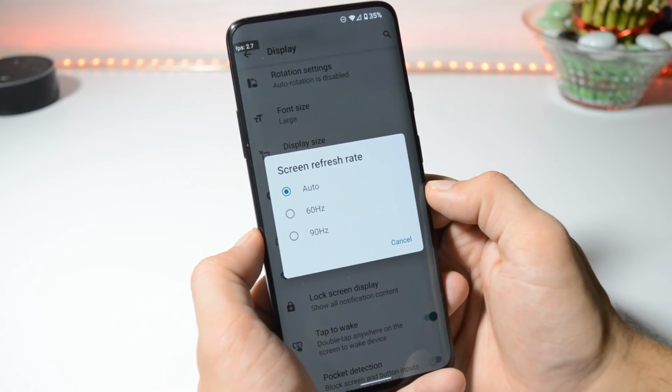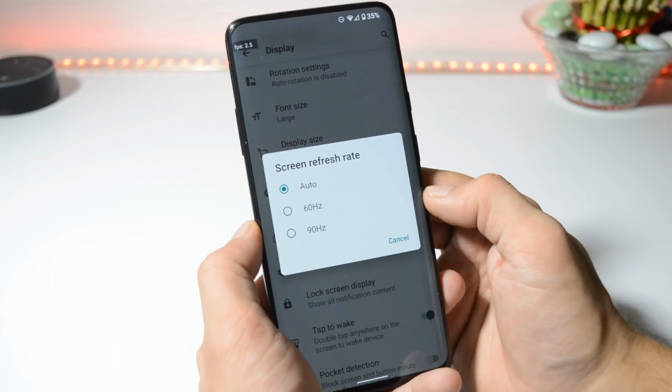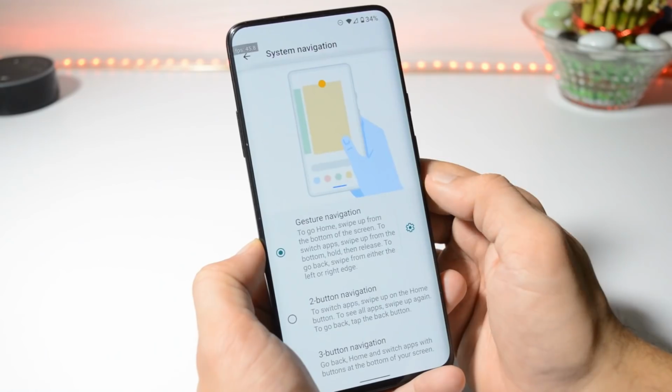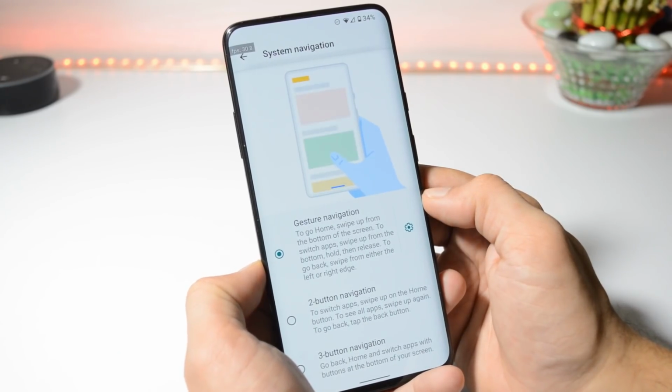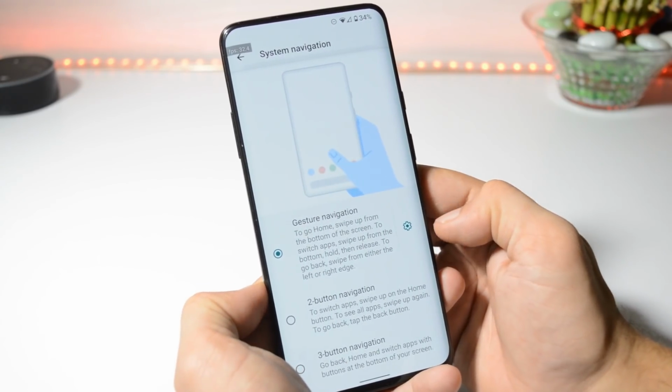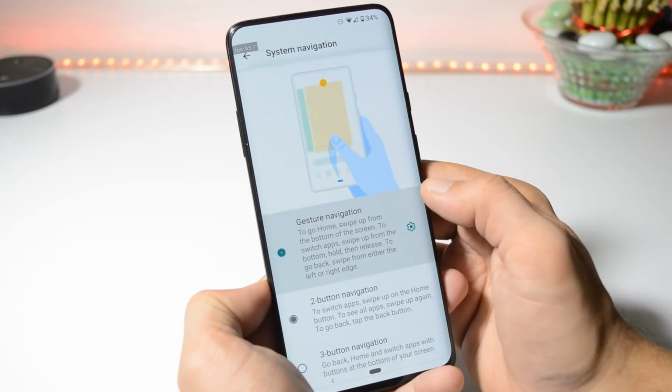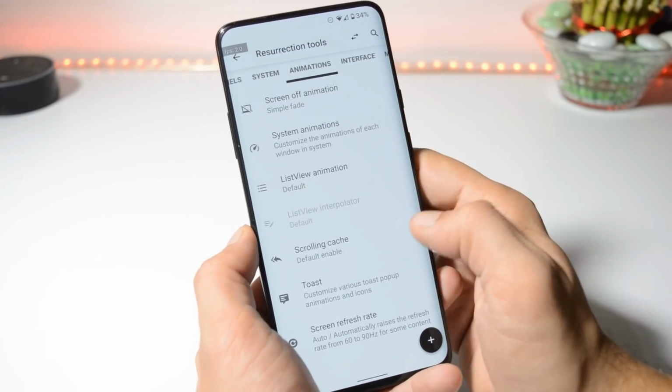The Resurrection team has also added the screen refresh rate options for OnePlus 7 Pro. For OnePlus 7 Pro, we get two options: one is 60Hz and the other 90Hz. Under navigation, we get the system navigations where we have the full screen gesture options, 2 navigation buttons option and 3 navigation buttons option. You can also play around with the system animations.